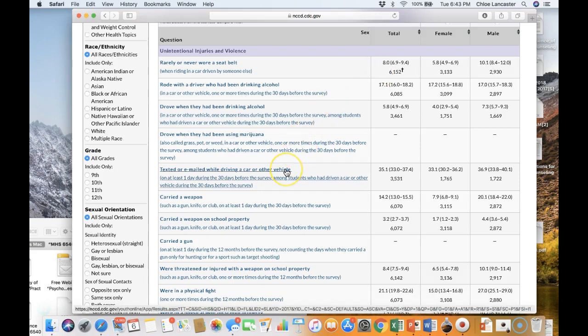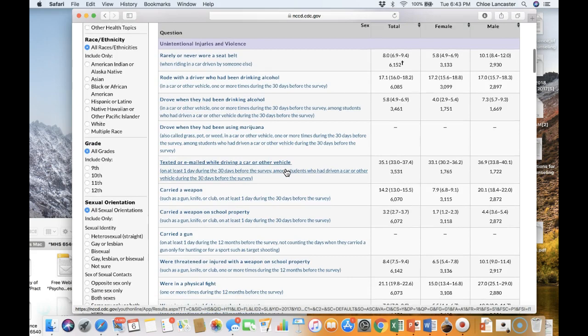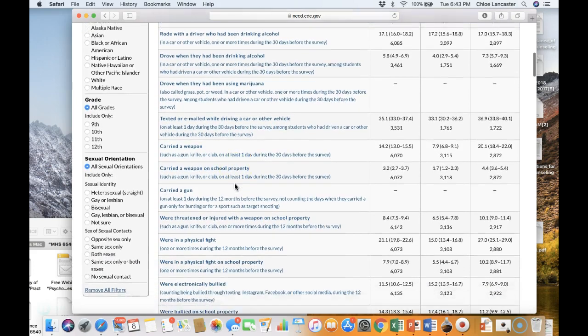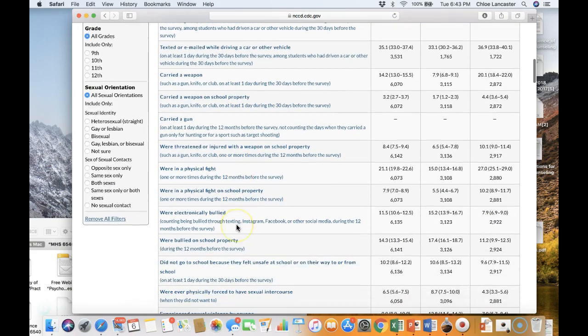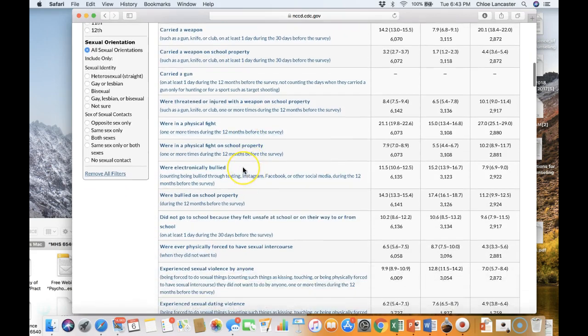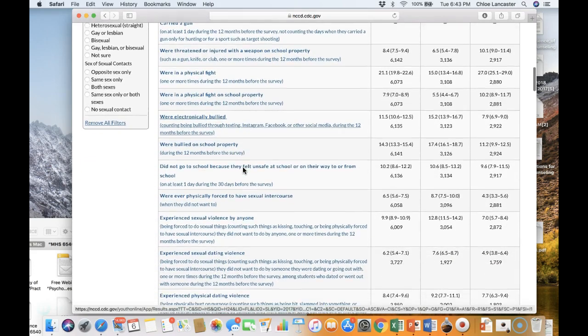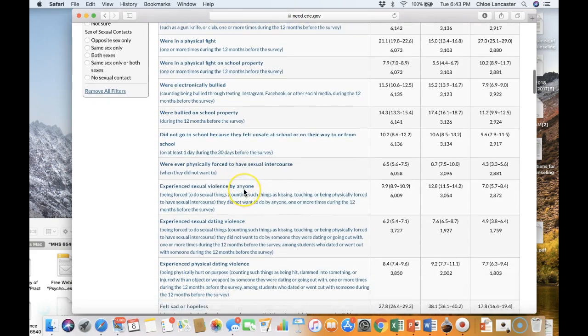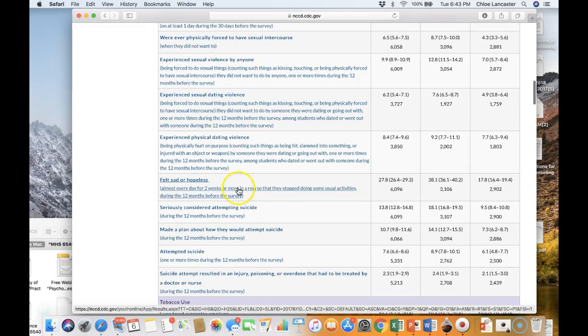You see items related to texting or emailing while driving, carrying a weapon, being in a physical fight. It goes on and on. Bullying, where have you been electronically bullied? Experienced sexual violence, felt sad and hopeless. As I mentioned, this would be a depression indicator, and then seriously contemplated suicide. So there's a lot of helpful data that really sheds light on some very serious issues.